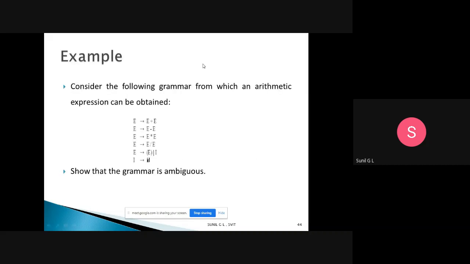Take an example. Consider the following grammar from which an arithmetic expression can be obtained, that is, E tends to E plus E. For the arithmetic expression, if you are getting two different parse trees, then that grammar is ambiguous. In exams, they will give the grammar productions and ask you to show whether the given grammar is ambiguous or not. So you need to try to develop two different parse trees for the same string. If you get that, then the grammar is ambiguous.